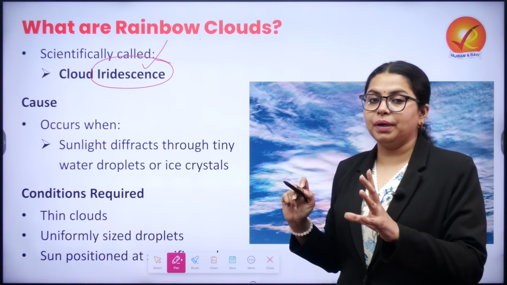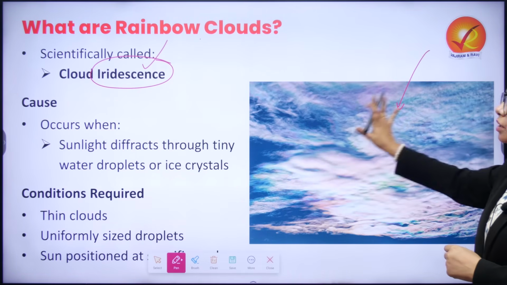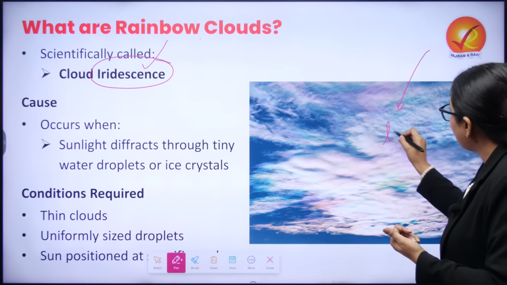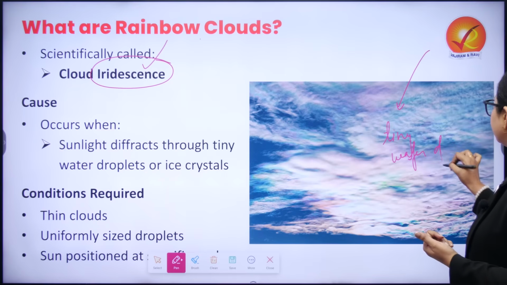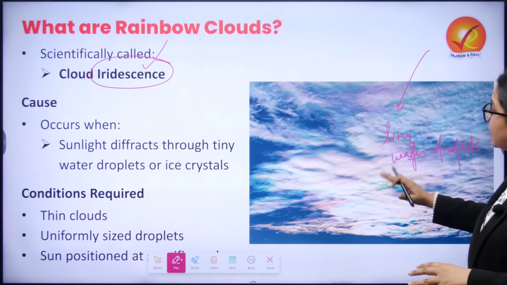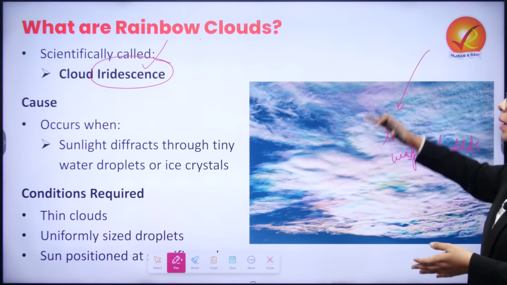Now this will happen when the sunlight is diffracted because of the presence of cloud. Why is it being diffracted? Because there are tiny water droplets which are present in the cloud itself. So this is leading to the diffraction which is being caused, and that is why the multiple colors.